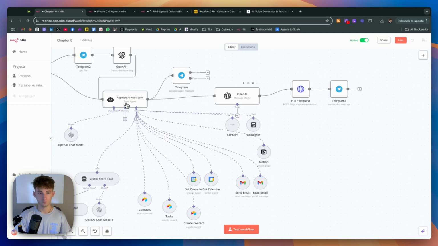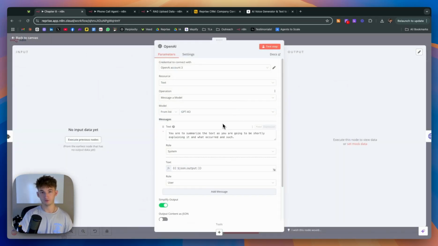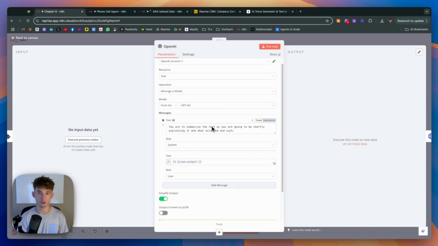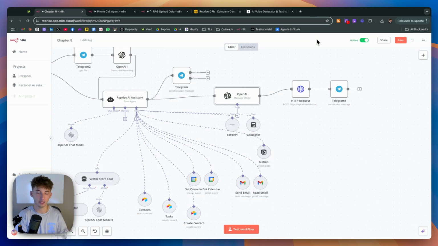Once we get a result from the tools agent, we want some AI to summarize that information, because we don't want the agent to give us every little thing that the output has generated. So I said you are to summarize the text as you're going to be shortly explaining it and what occurred. From there, we create an HTTP request to take all this information from the agent and give it to 11 Labs and create a text to speech, which can then consequently be sent back to us within Telegram.